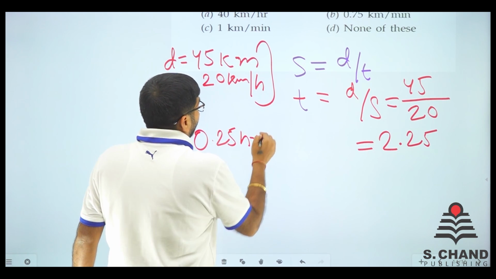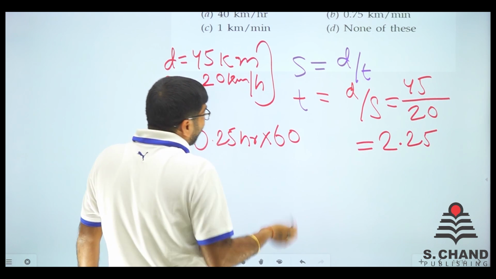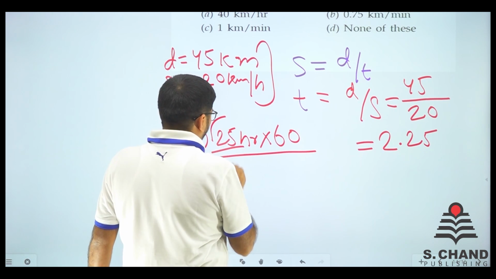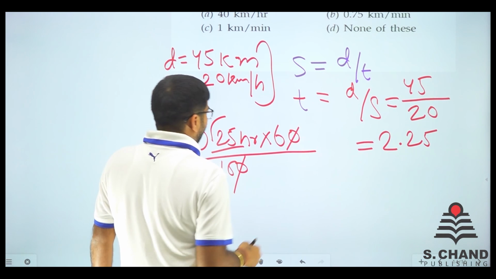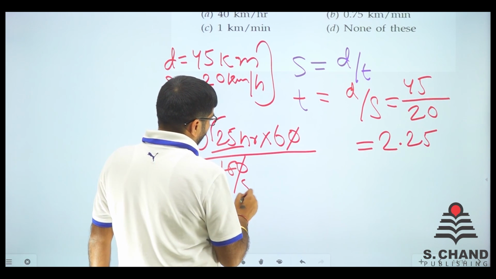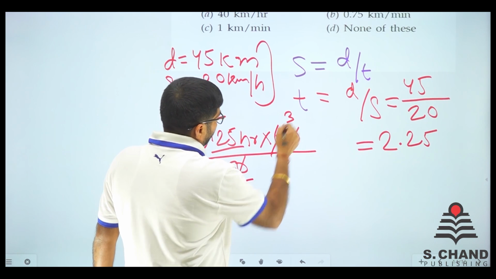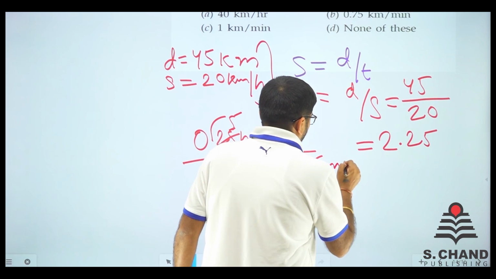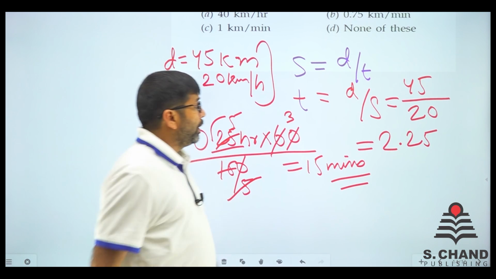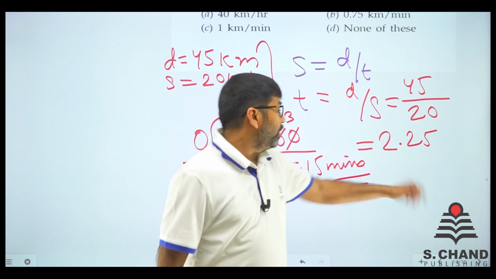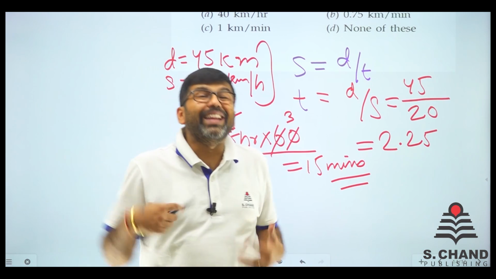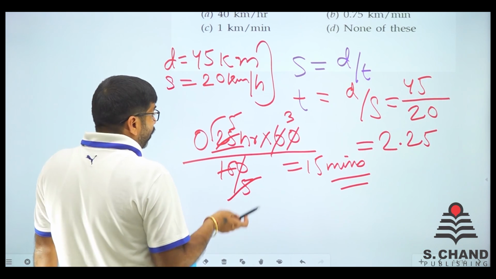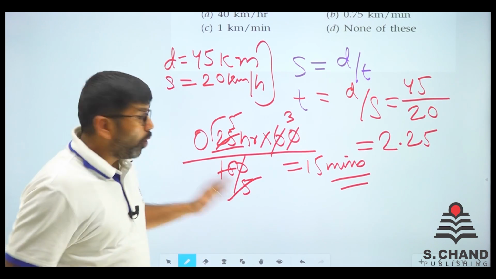0.25 hours. When we talk about minutes, just multiply that by 60 minutes. So point remove and we place 100 here. 0 0 cancels and इसको 5 कर देते हैं, इसको 3 कर देते हैं, इसको 5 कर लेते हैं. So we have 15 minutes. If you understand this, भाई मेरे पास 2.25 hours आए. 0.25 hours को मेरे को minutes में convert करना है. Minutes में convert करने का मतलब मुझे 15 minutes आ गया. Now this is 15 minutes हो गया.